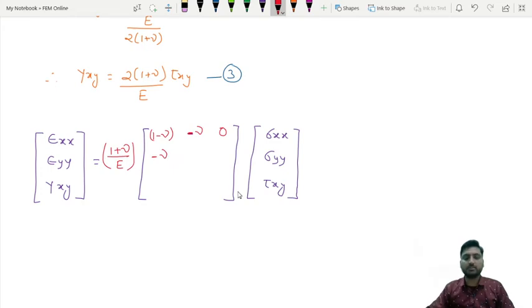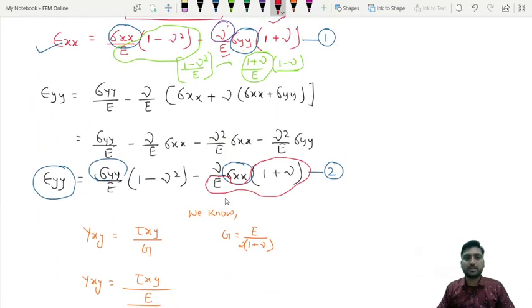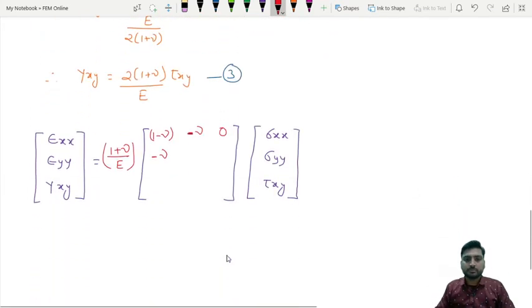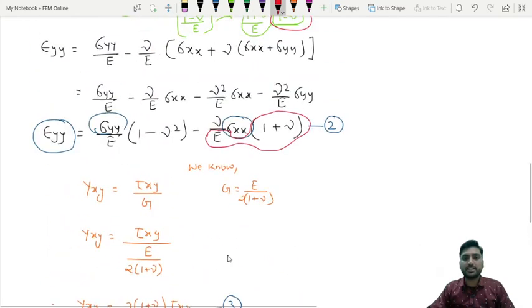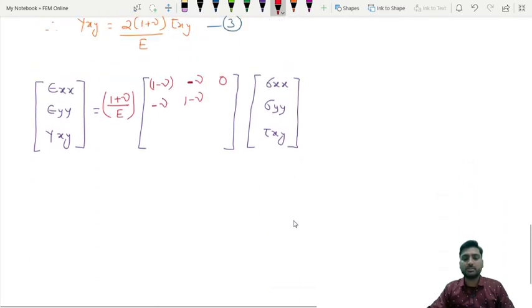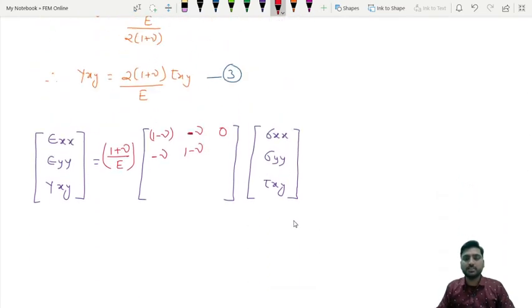In terms of sigma yy, what is there? 1 minus nu square upon E, similar to this condition. So what will we keep in that place? 1 minus nu. Is there any term of tau xy in the second equation? No, there is no term of tau xy, so directly it will be 0.